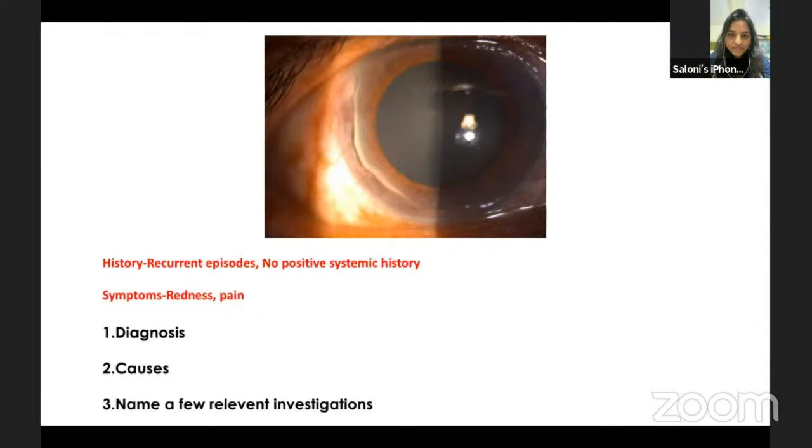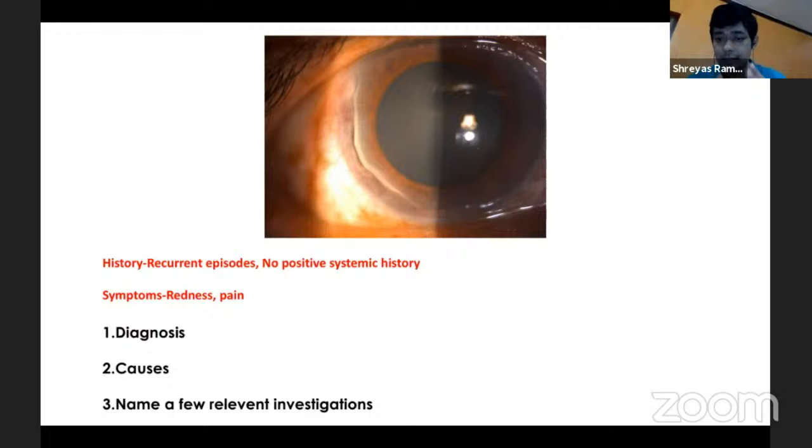Right. So is Mooren's a PUK or is PUK a Mooren's? Mooren's is a type of PUK. Yes. So Mooren's is a type of PUK. Though we are quick to jump to a diagnosis of Mooren's ulcer, and in this case you're absolutely right. This is a Mooren's ulcer.